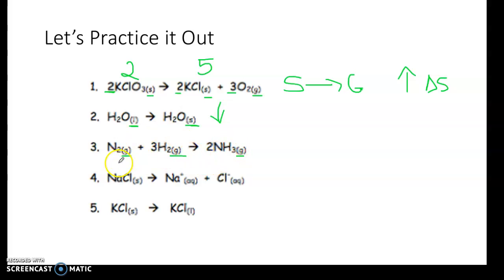So is the bond breaking or being created? The bond is being created, and because the bond is being created, that means that our entropy decreases.